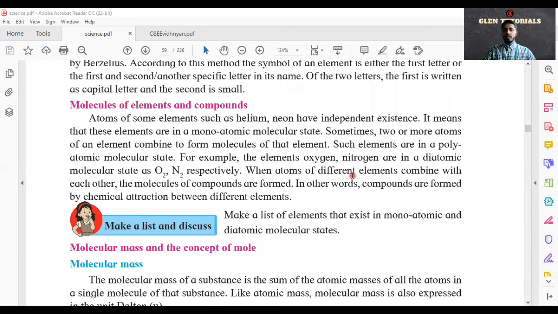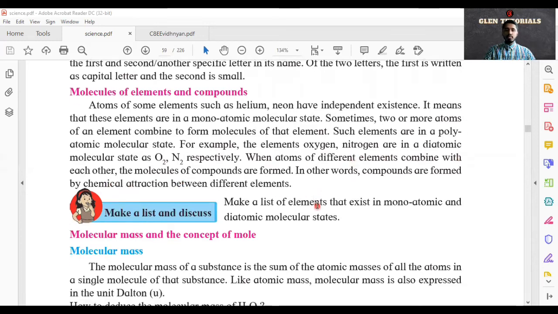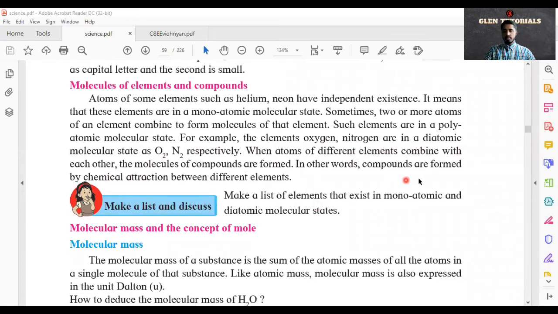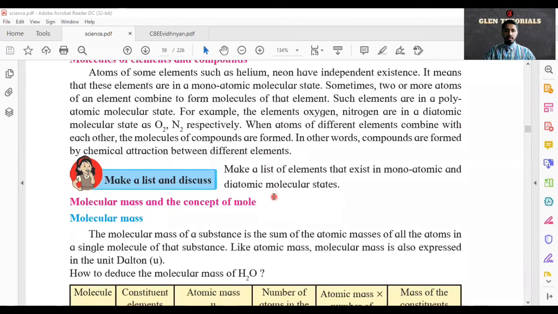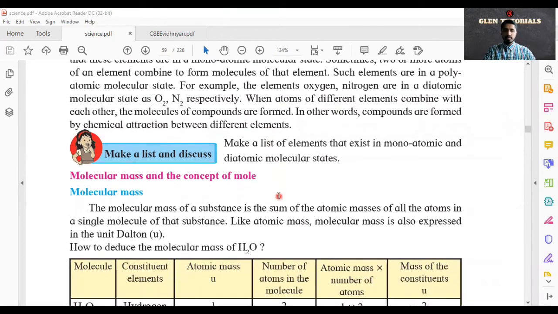When atoms of different elements combine with each other, the molecules of compounds are formed. In other words, compounds are formed by chemical attraction between different elements. So elements react together, there is a chemical reaction, and attraction happens. That's the reason there is a reaction.